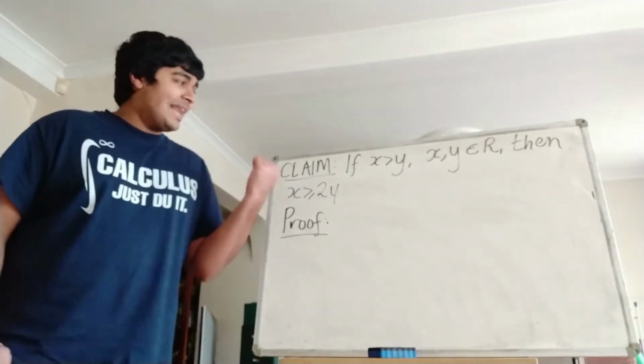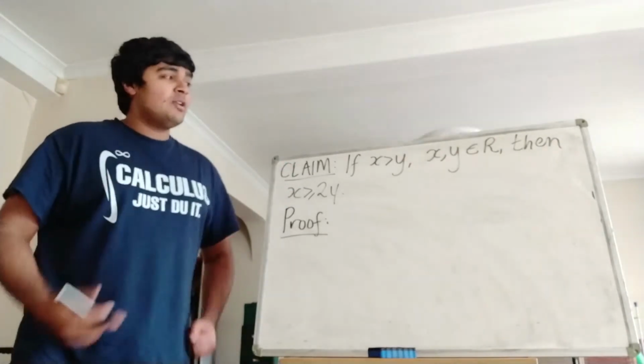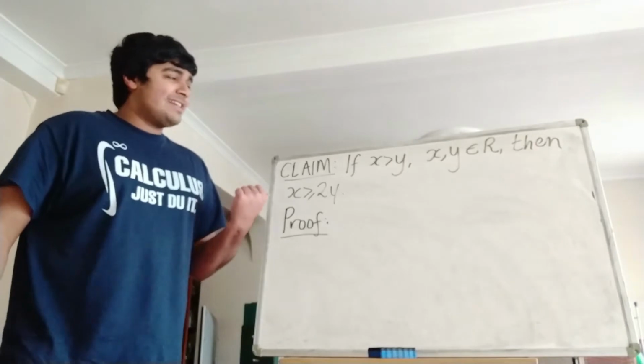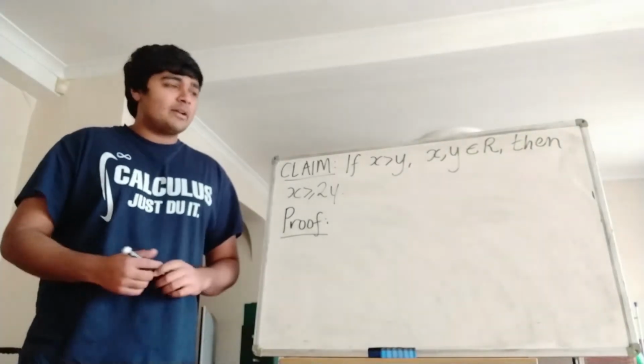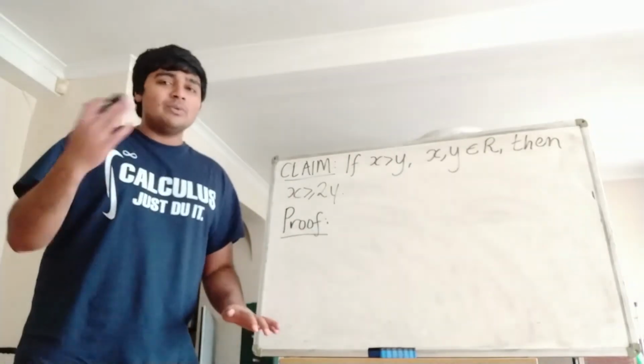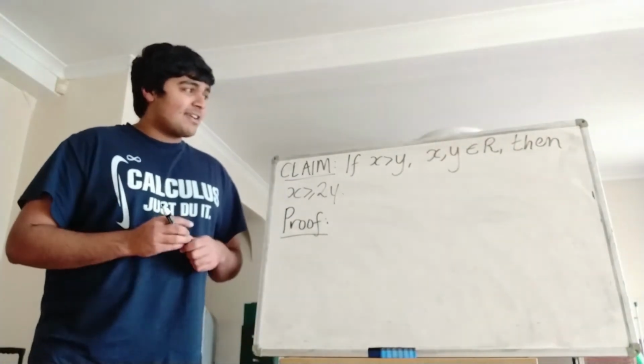Now I've got a little claim I've written up on the whiteboard. I claim that if x is bigger than y, with x and y in R, then x must be bigger than or equal to 2y. We're going to prove this by contradiction, and once we prove this result, we can continue with our main proof in showing that R can't exist. Okay, so let's prove this.